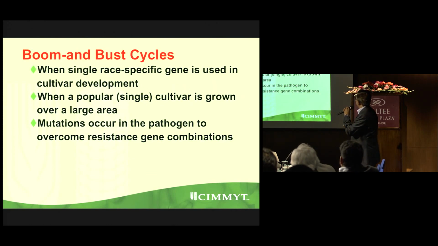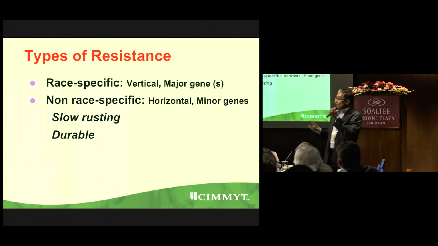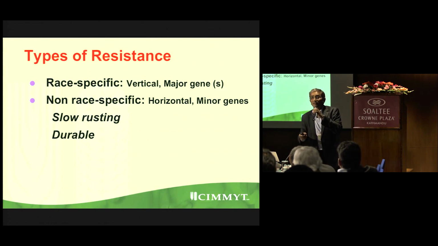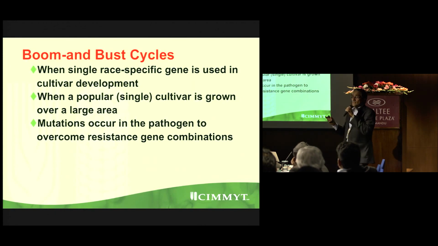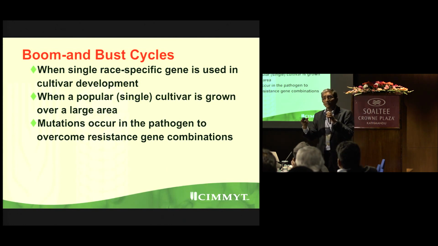Now, the boom and bust cycle. Why am I telling you? Because race specific, I said vertical major gene. Very easy to handle. It's a major effect. The gene is there, clean crop. You can select a plant. But the problem is the boom and bust cycle. When a single race specific gene is used in cultivar development, the variety is clean. If there is high yield, it becomes popular.